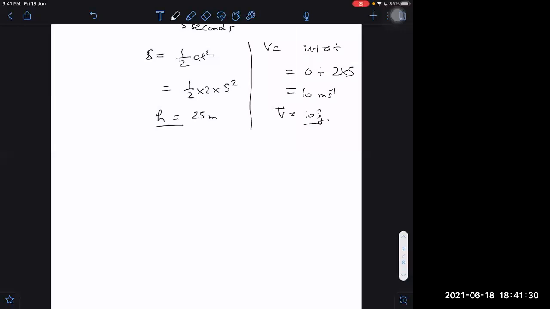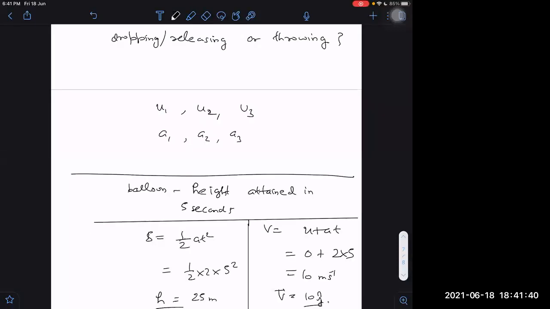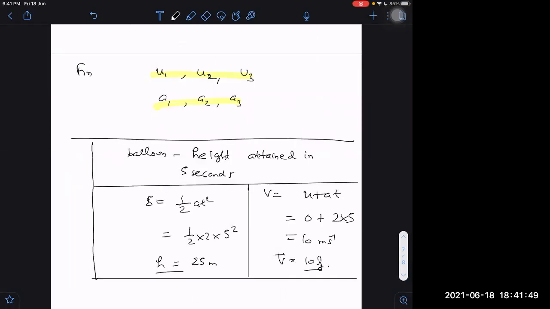After that, this is our journey before the dropping. Now from here, many students start committing mistakes. Therefore, I want you to answer these questions. Try to answer yourself: find U1, U2, U3, A1, A2, A3 of the ball just after 5 seconds.